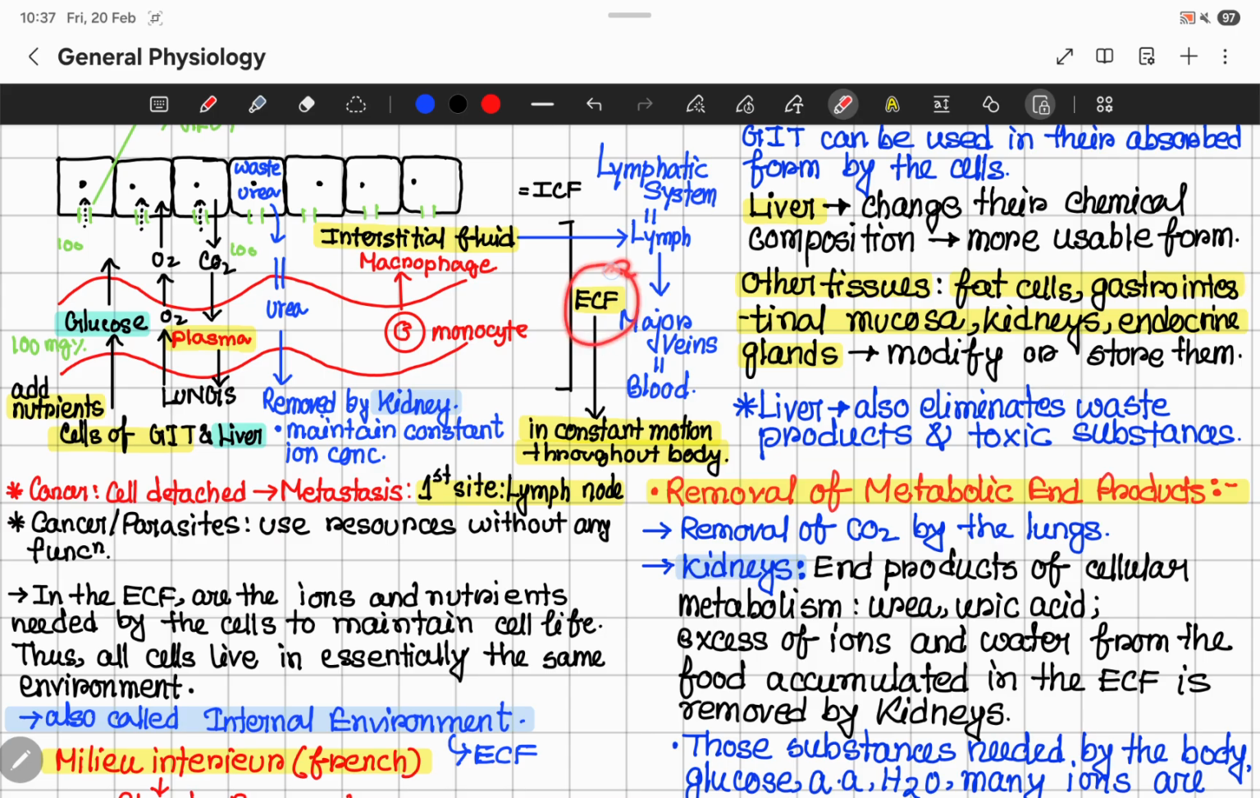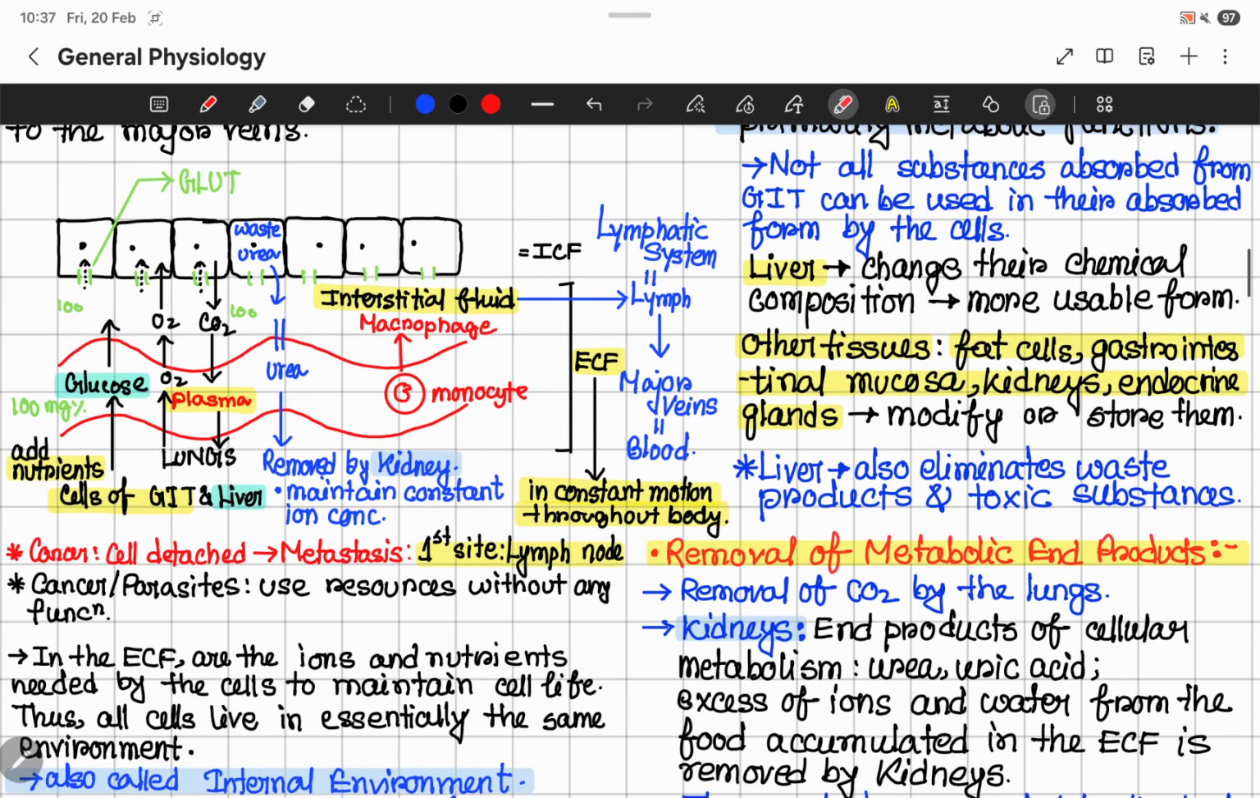Now, ECF is in constant motion throughout the body. I already explained that. So you can say, what happens in ECF? There are nutrients and ions, which are essential for the cell to perform its essential functions. The cells of the GIT, gastrointestinal tract, and liver add glucose to the plasma, and glucose is water soluble. And a water soluble substance can come into the interstitial space and form the interstitial fluid.